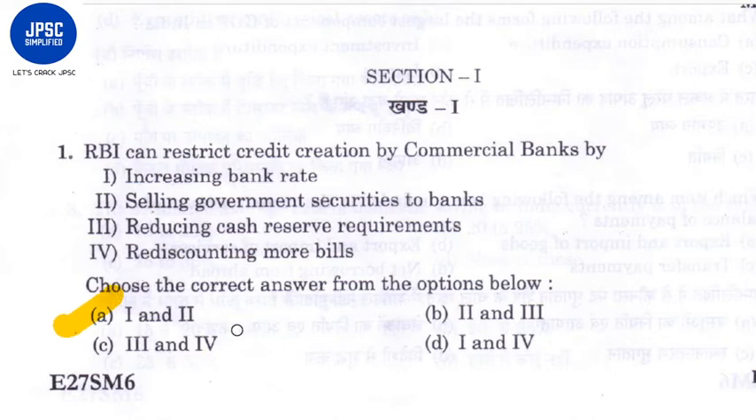Now let's see the fourth option. The fourth option is rediscounting more bills.